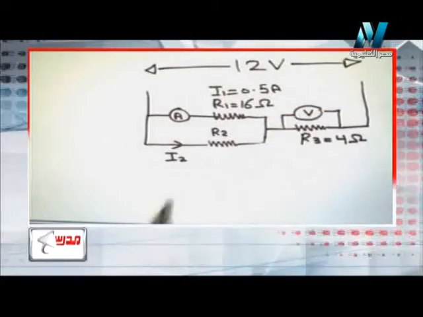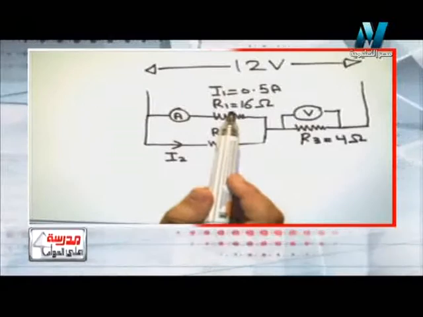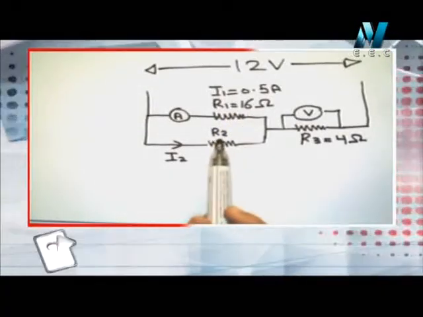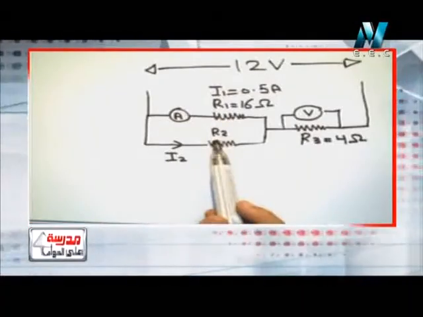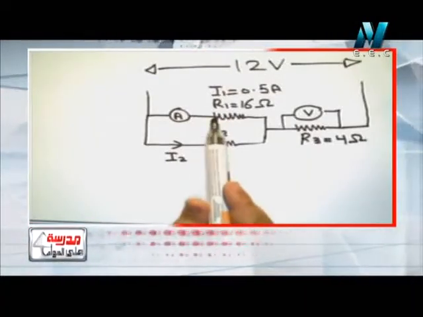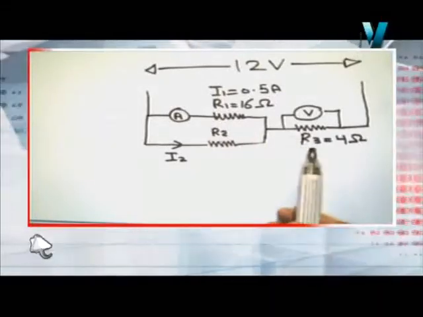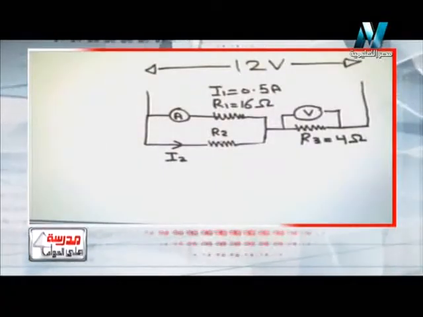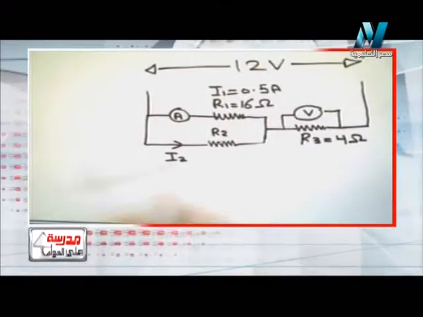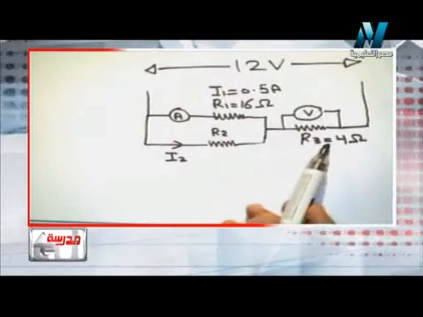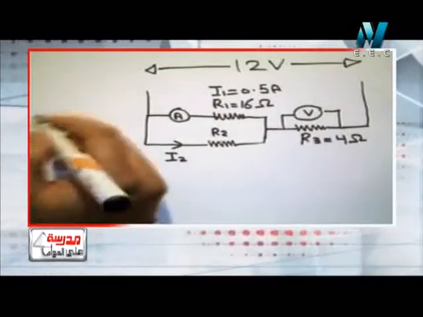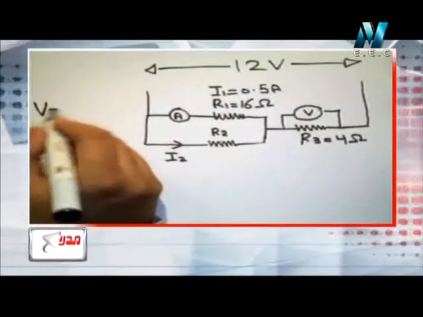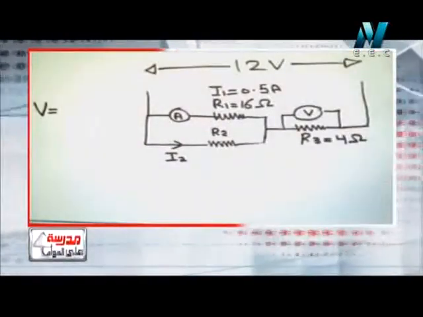So again we have three resistors: R1, which is 16 ohm, R2, and as we can see, R1 and R2 are connected in parallel, and both of them are connected in series with R3, which has the value of 4 ohm. So R1 and R2 are in parallel and they are connected in series with R3. So he wants the reading of the voltmeter, the reading V. He tells us to find the reading of the voltmeter.